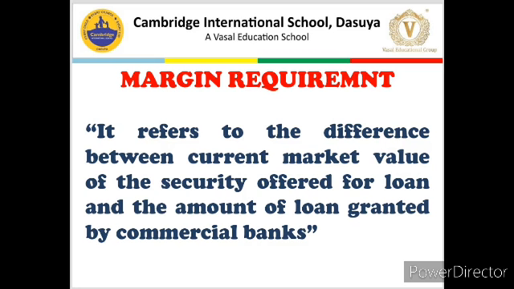Because if a property is worth 10 lakh today, its value may increase, that is the benefit of the bank, but its value may decrease as well. Then the commercial bank will be in a negative situation.